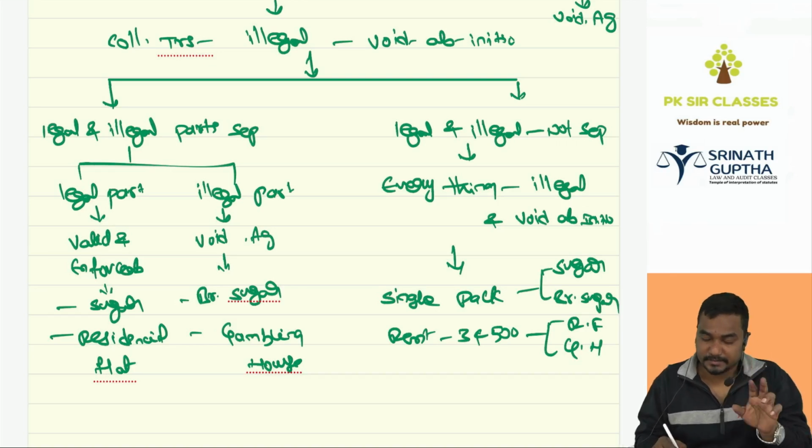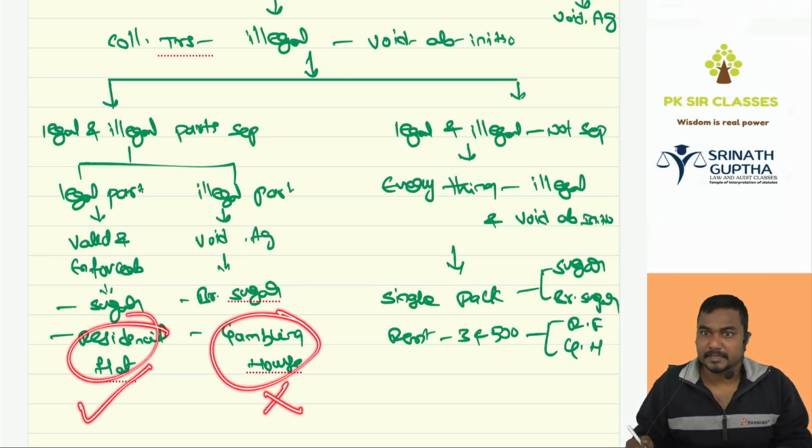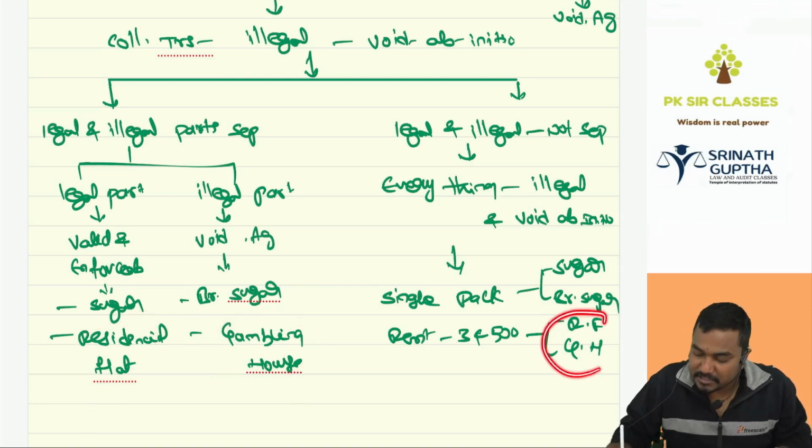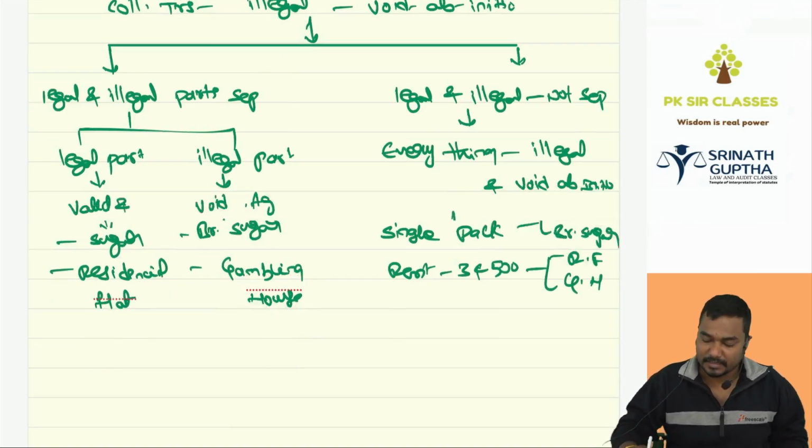And I am giving a flat. Two portions are there. One is for residential purpose, the other one is for gambling. The residential rent is enforceable. The gambling rent is not enforceable. Then if the residential part and gambling part are not separable, everything will become illegal and void. Yes sir, no sir.